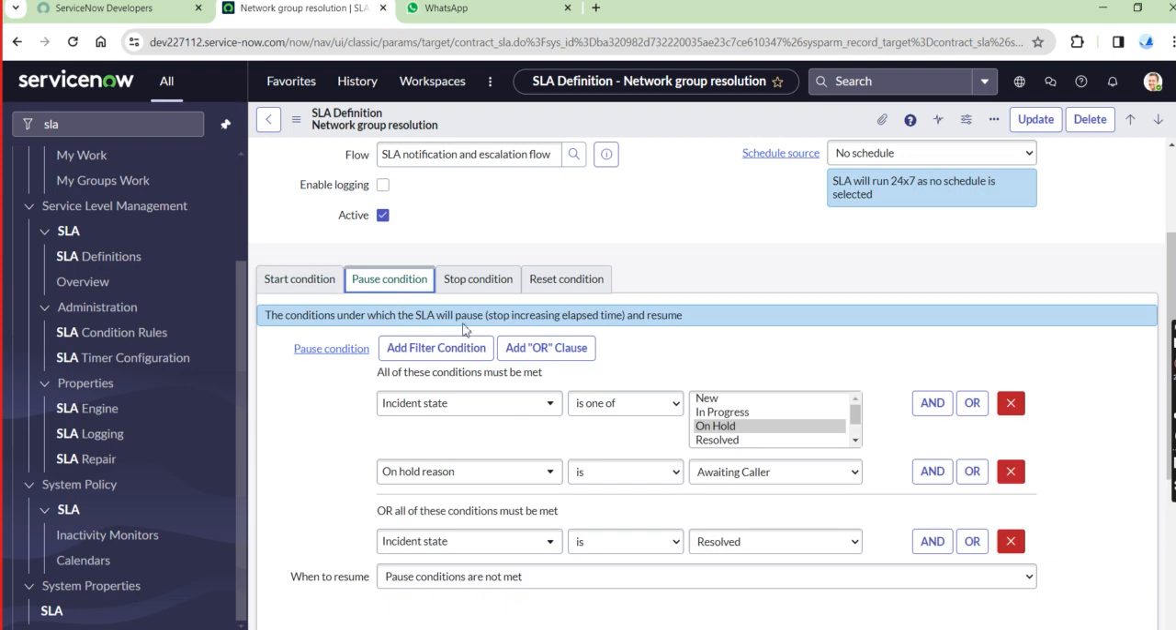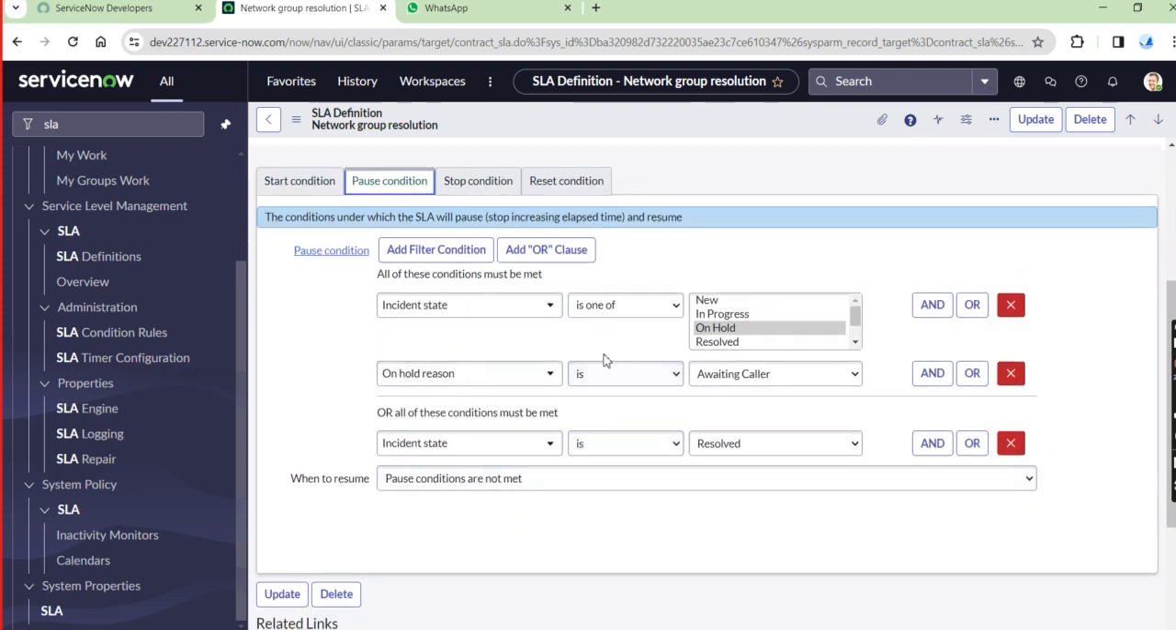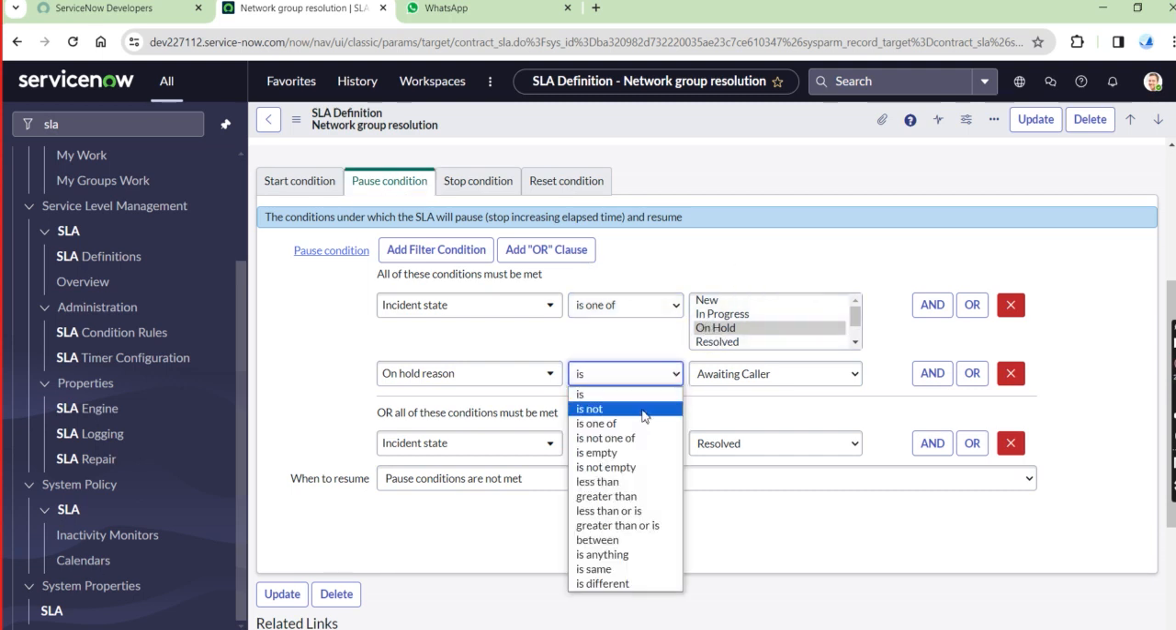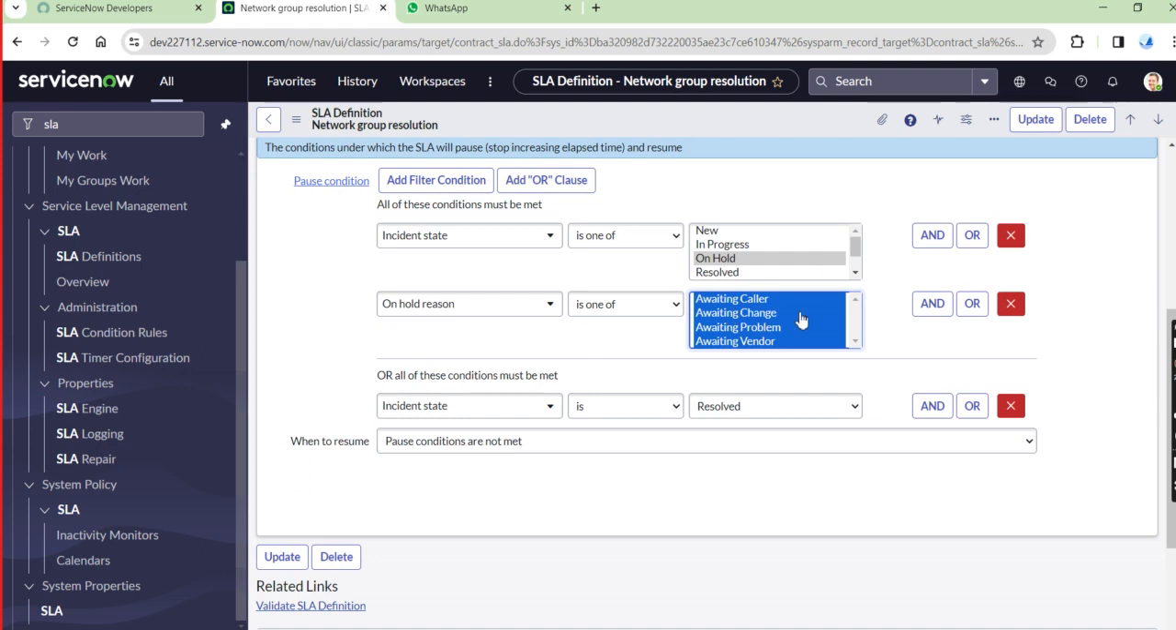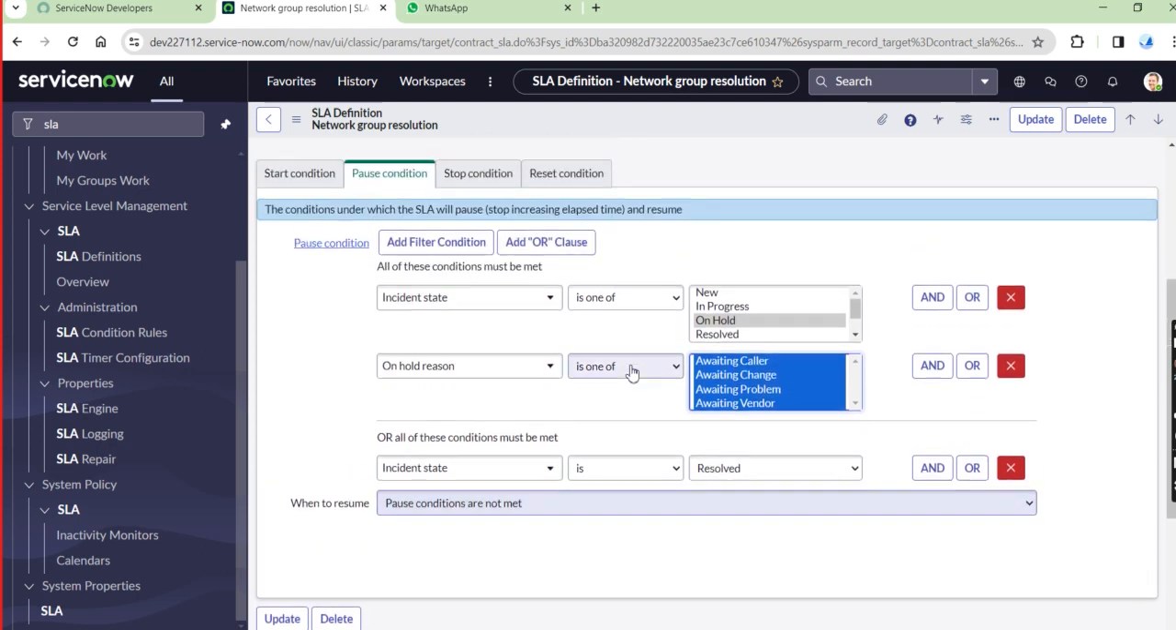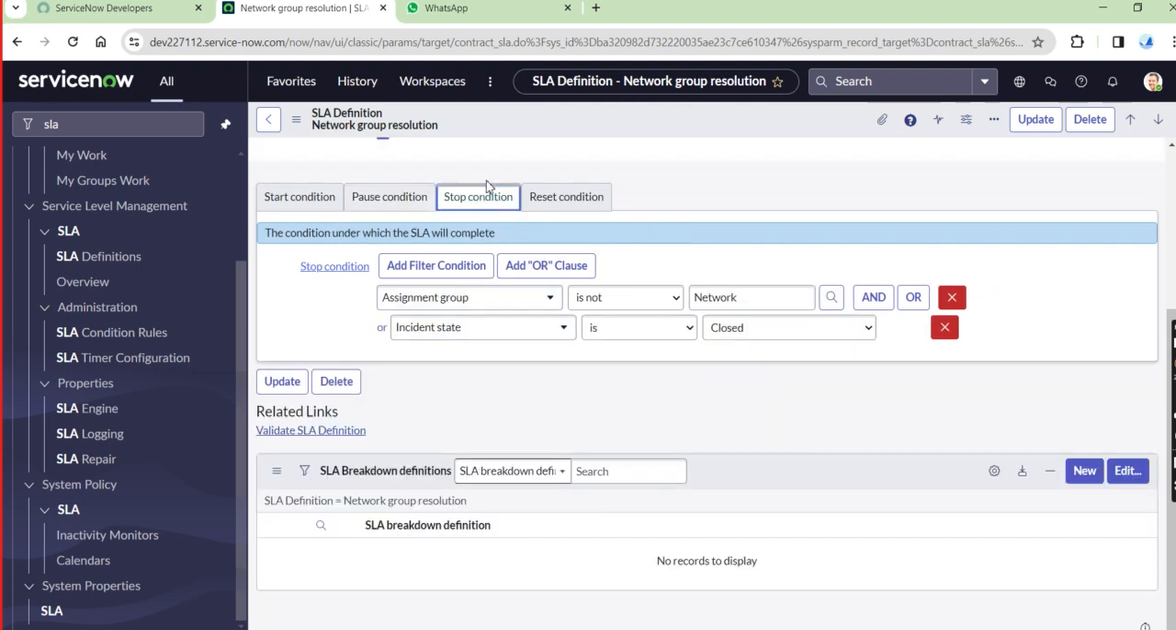Then pause condition is similar. The incident state is one of on hold, and incident on hold reason is one of all of these. Any reason, then definitely pause. So that is the pause condition. And stop condition, so when we stop that OLA, that is when the assignment group is not network.